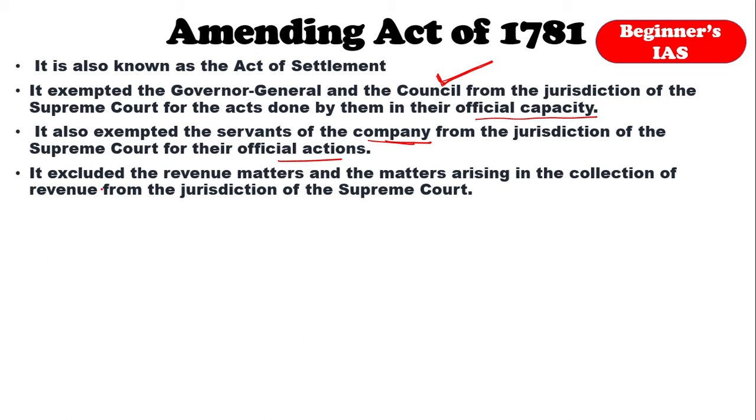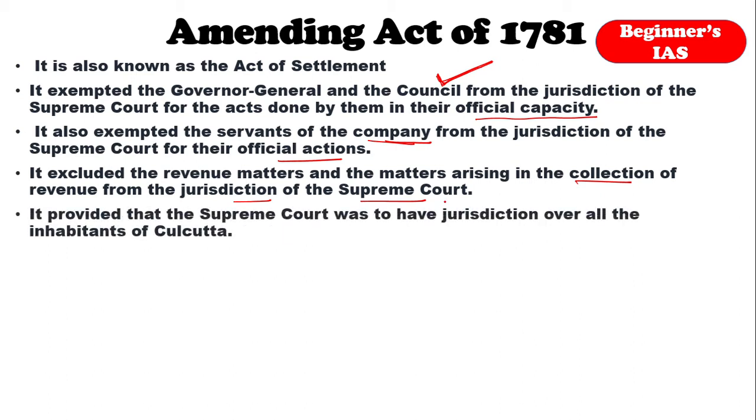So the Supreme Court and the Governor General's council are separated. It has no role together. That is very important. It excluded the revenue matters and the matters arising in the collection of revenue from the jurisdiction of the Supreme Court. And also note that the Supreme Court was to have jurisdiction over all the inhabitants of Calcutta,